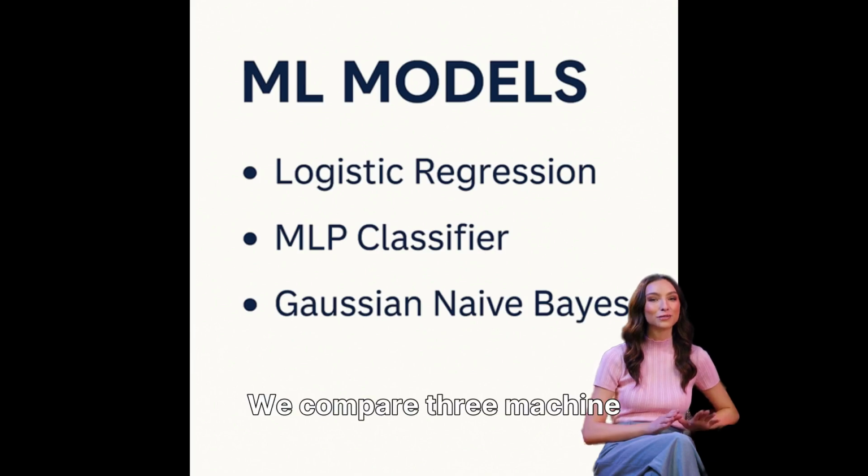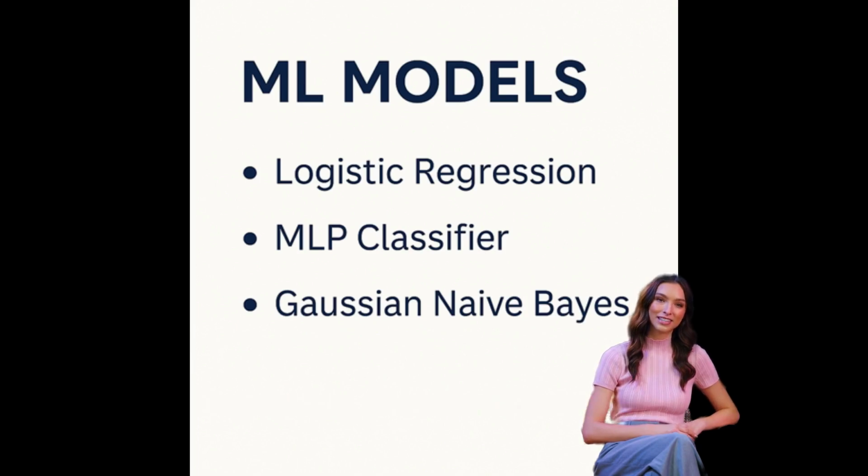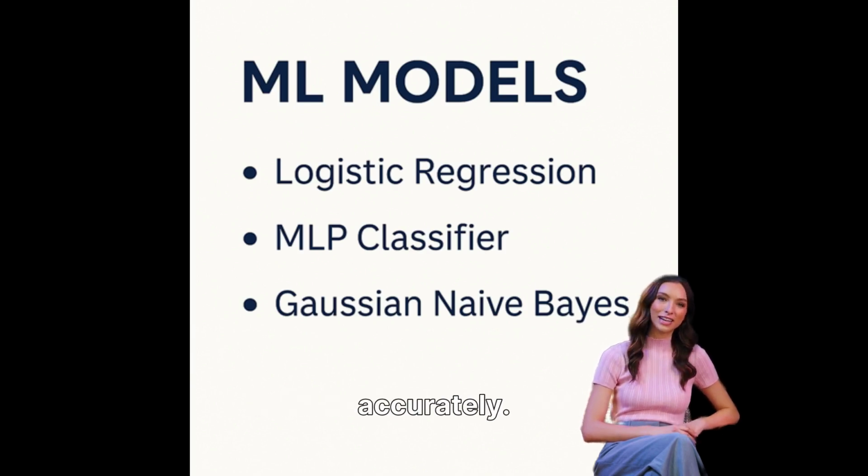We compare three machine learning models: logistic regression, Gaussian naive Bayes, and the MLP classifier, a type of neural network. Each model learns patterns from the tweet dataset to classify new tweets accurately.